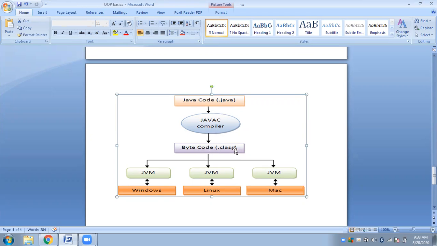So what is this bytecode? I remember someone asking me yesterday what bytecode is. Now, just think about C programming, C programs. Whenever you write C programs, that is a high level language. Every high level language needs to be compiled to machine level language so that it can be executed on the machine.